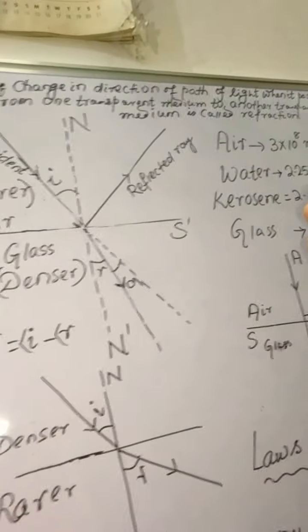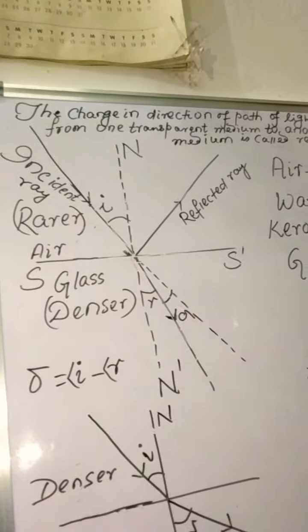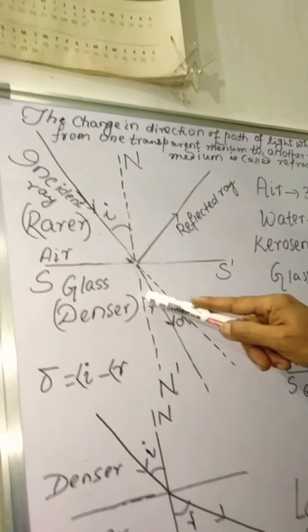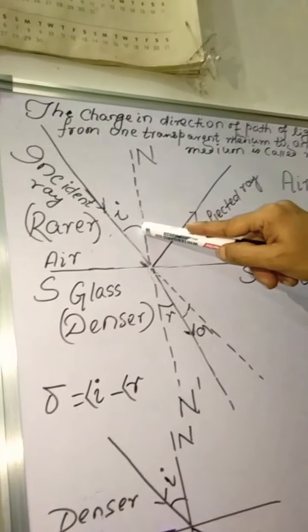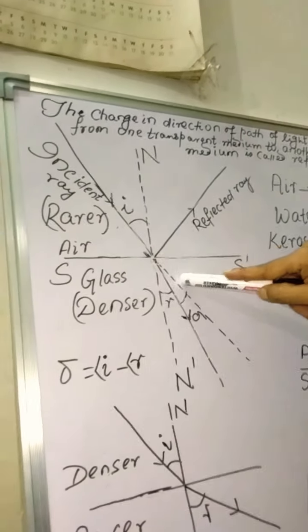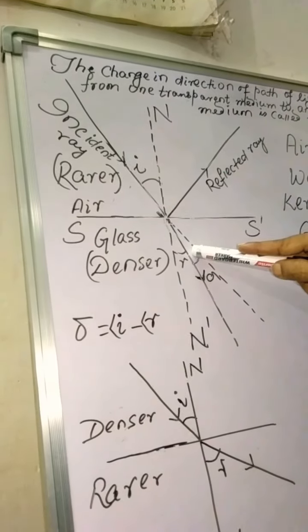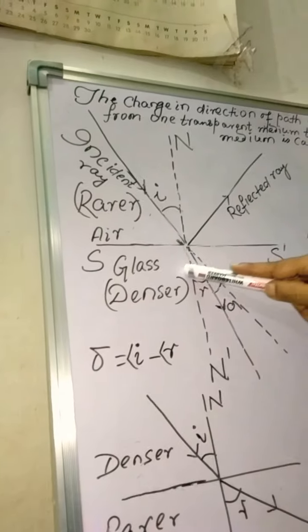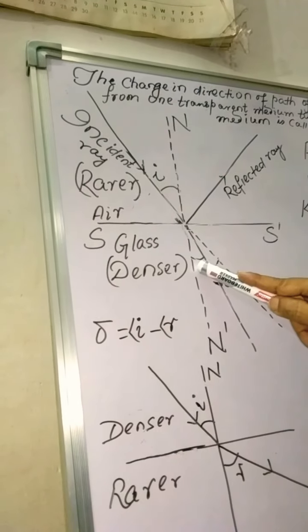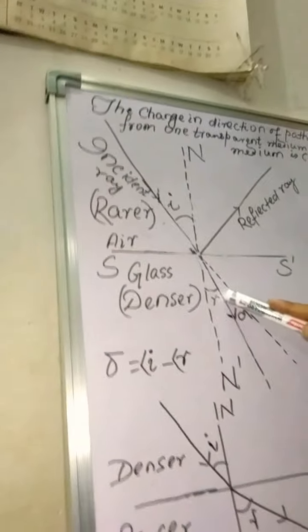How much angle it is deviated from its original path, that is the angle of deviation. That is I minus r, because total angle is I. This total angle is I, because that is the vertically opposite angle. This angle is r. So delta is equal to I minus r.